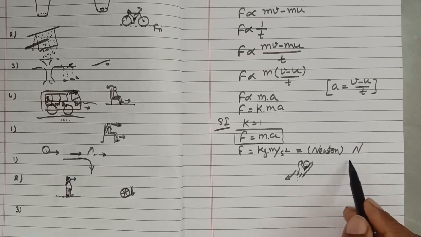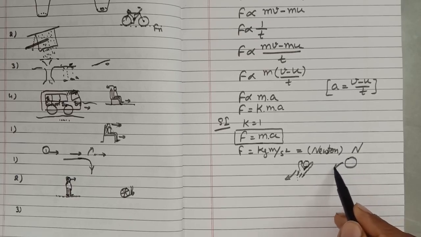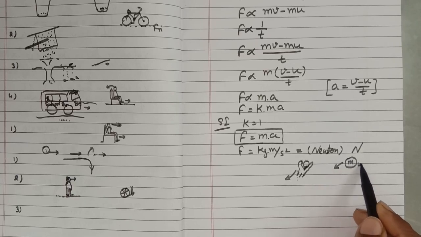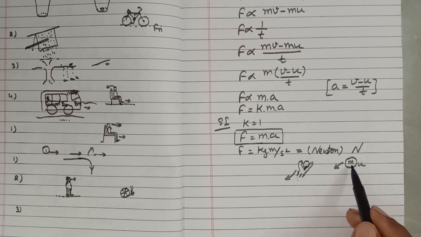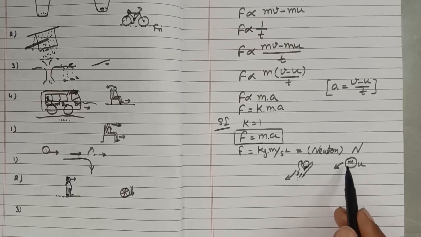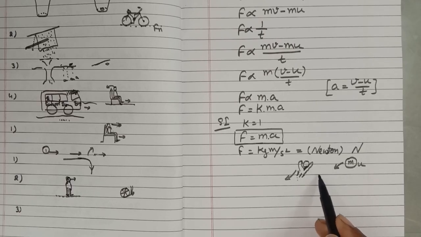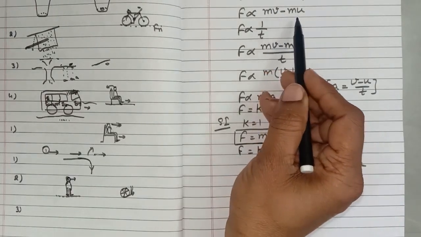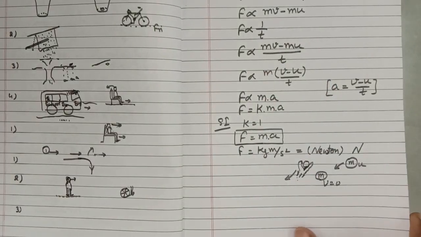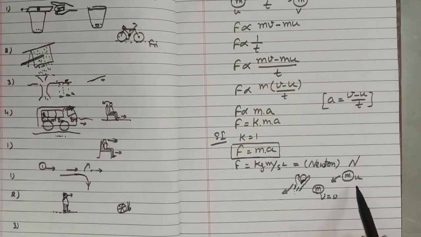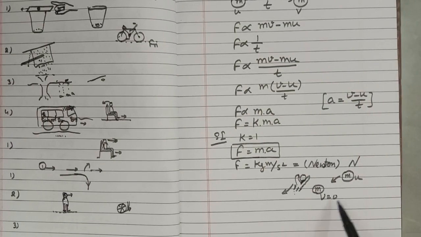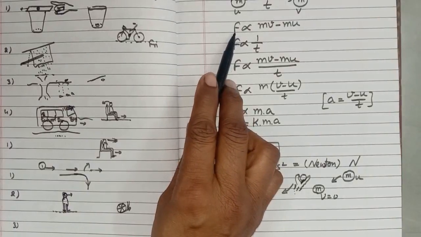Now just think, this is a ball which is moving at a higher velocity. So it has a momentum, since it has a mass and a velocity. Now this ball is coming towards you, and suddenly you catch it. What happens? Its mass doesn't change, but the velocity comes to 0. So you are changing the momentum. Since the body initially has some momentum and the velocity becomes 0 when you catch it, you are changing the momentum. If you change the momentum, then some force has to be applied.